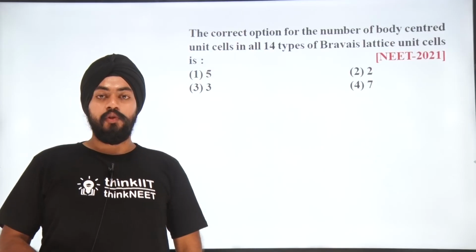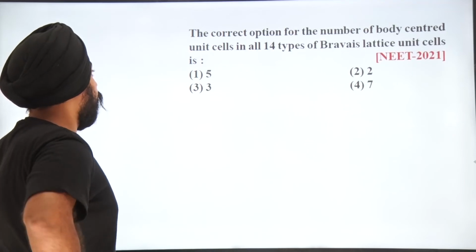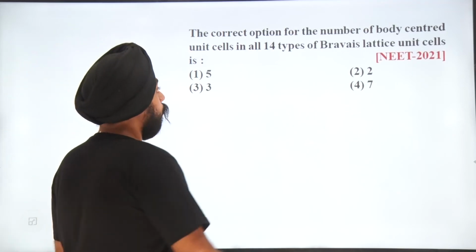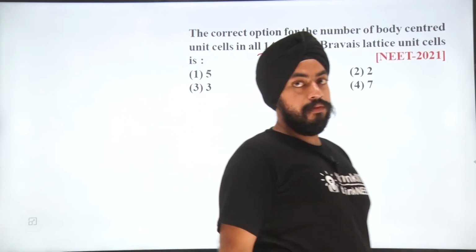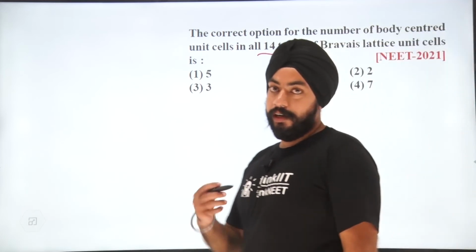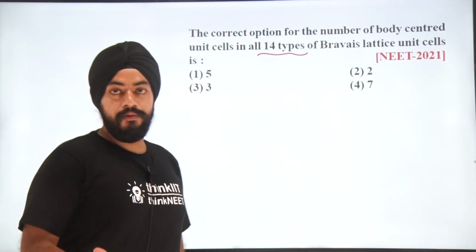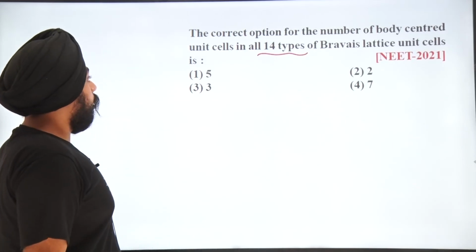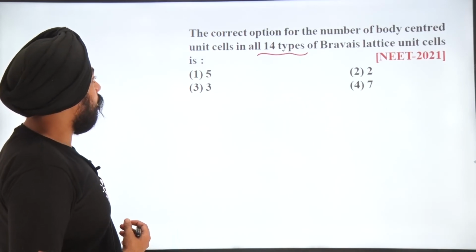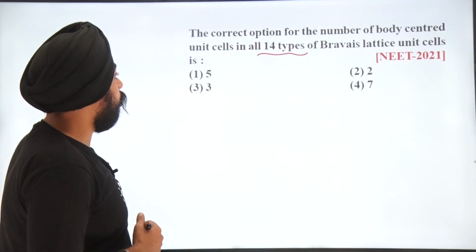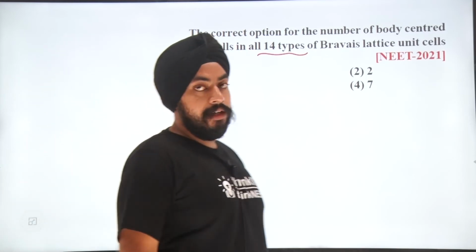Thank you. Well students, let's have a look at the question. The question is: the correct option for the number of body-centered unit cells in all 14 types of Bravais lattice unit cells. The question came directly from the solid state part, and more of a theoretical question came this time. We all know that there are 14 types of Bravais lattice. So what is the number of body-centered unit cells?